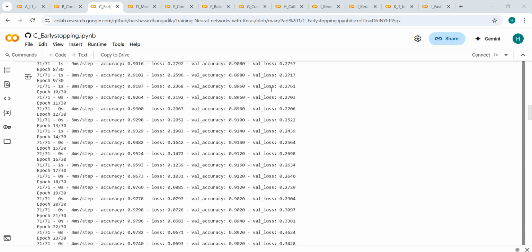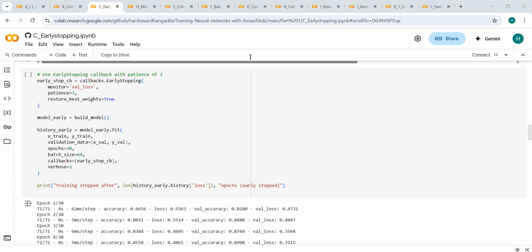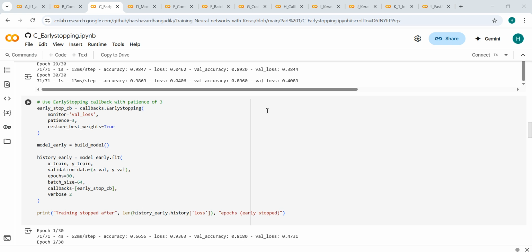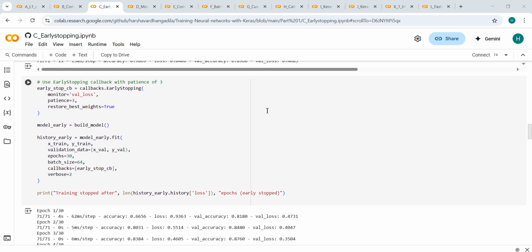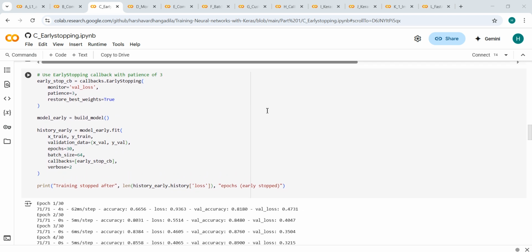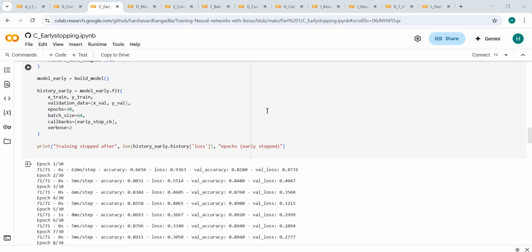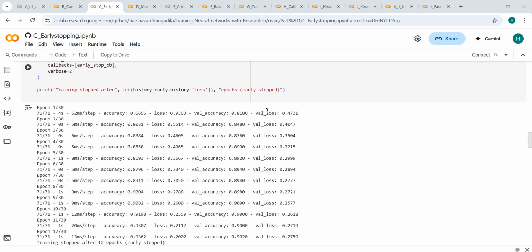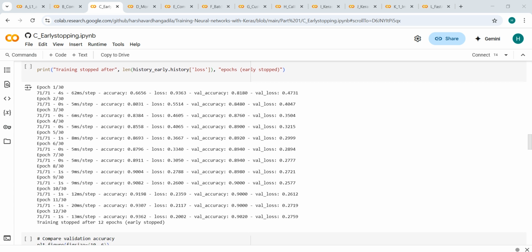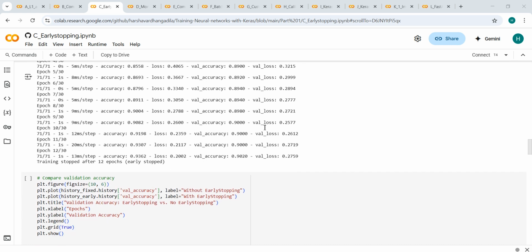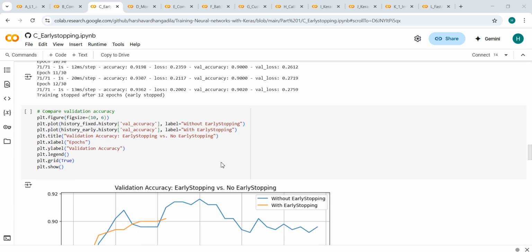Now, after training it for the 30 epochs, we define a callback for early stopping. This means if validation doesn't improve for 3 consecutive epochs, stop training and revert to the best weights. We train the model again with the same architecture and batches, but using the callback. As expected, it stops early, saving time and avoiding overfitting.